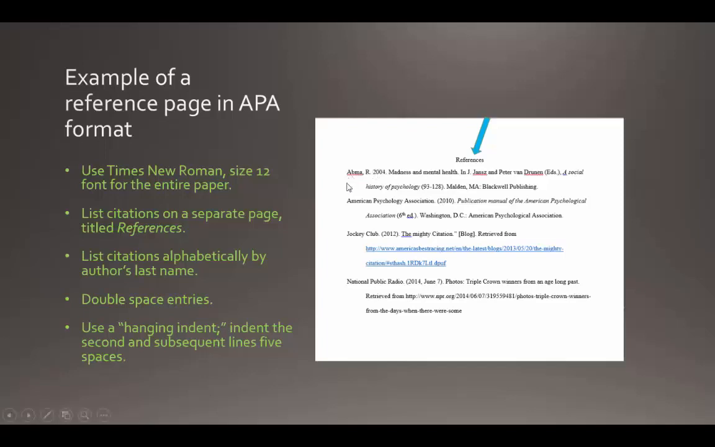So you see, these are citations in your citation lists. They're double-spaced, alphabetical by the author's last name, and the second and subsequent lines are indented 5 spaces, called a hanging indent. And remember, the title is References, not reference list or citation list, just the single word References.